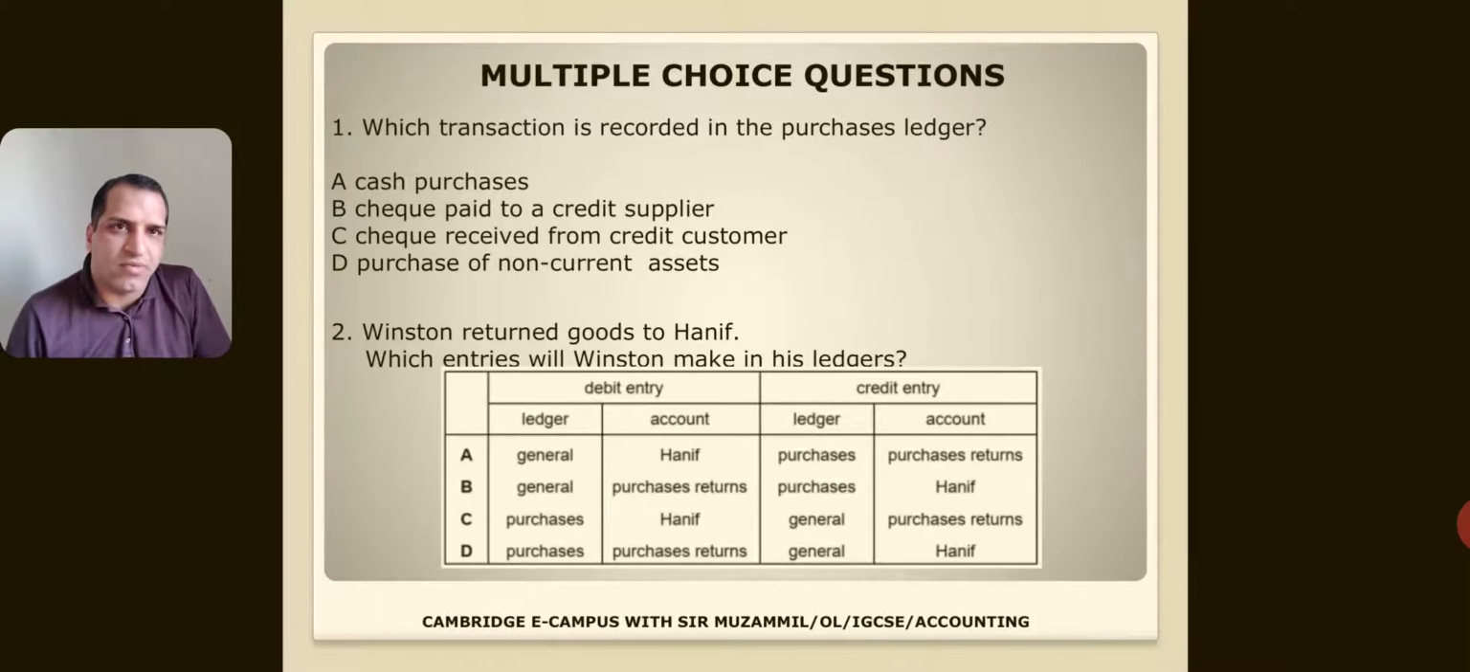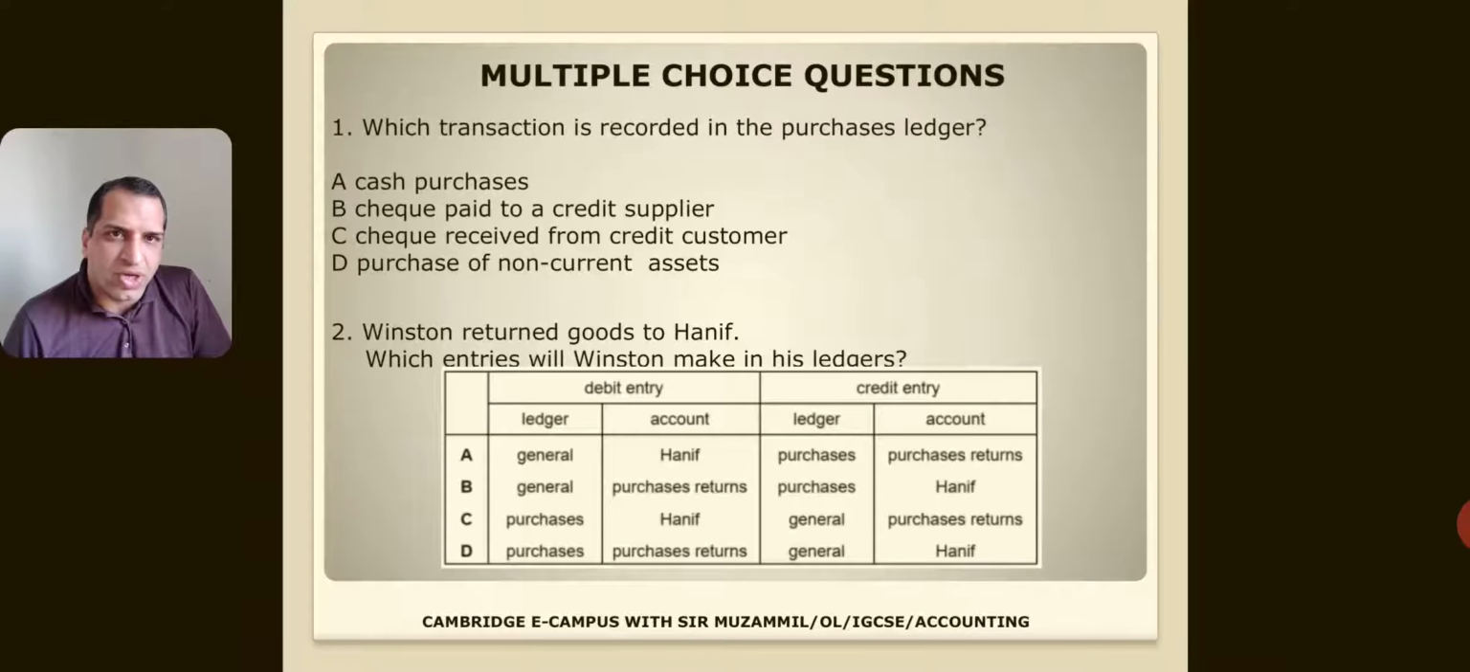Again, such a question in MCQ form could come: which transaction is recorded in the purchase ledger? When you see the words purchase ledger, it means payment to a supplier. Of course, if you see option B, cheque paid to credit supplier, this transaction would be recorded in the purchase ledger.